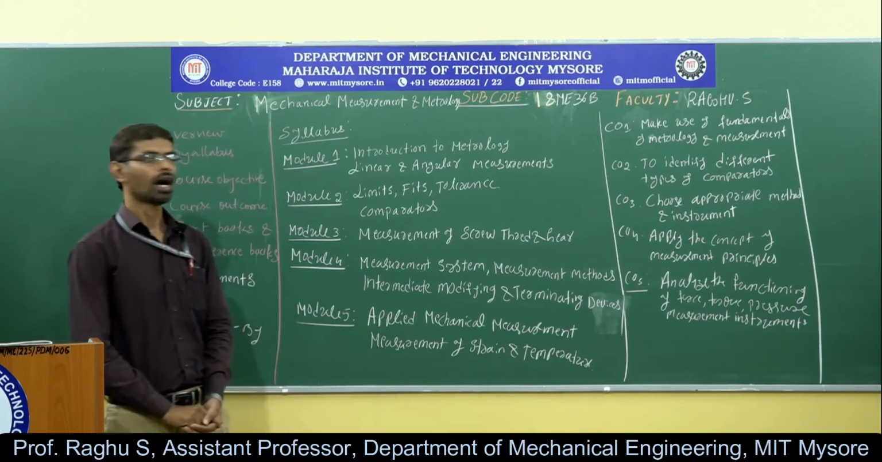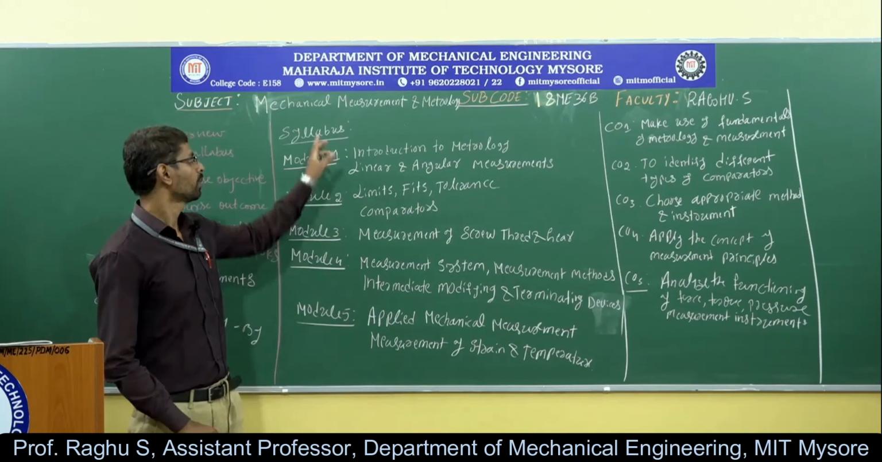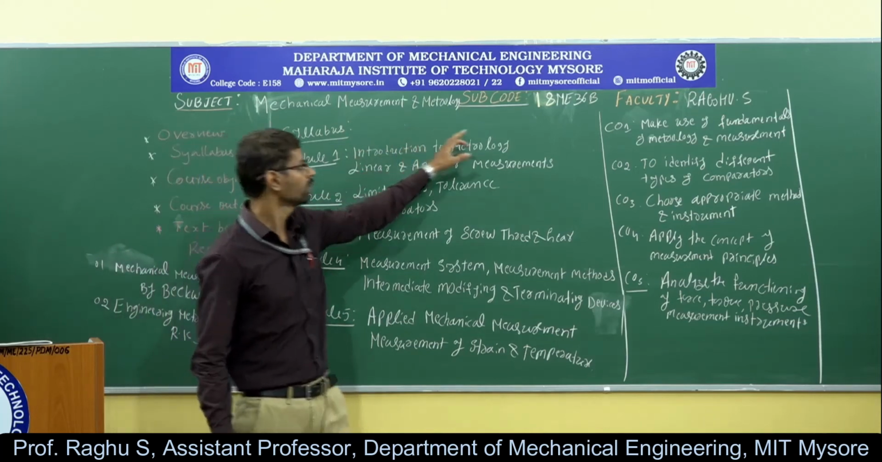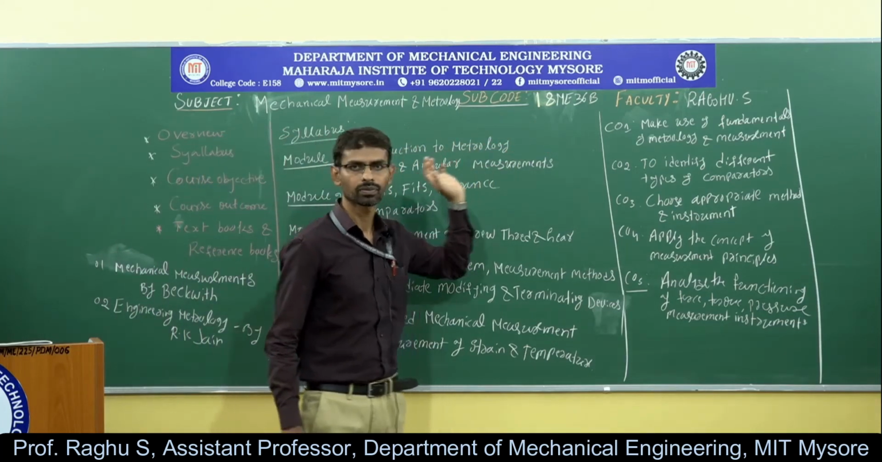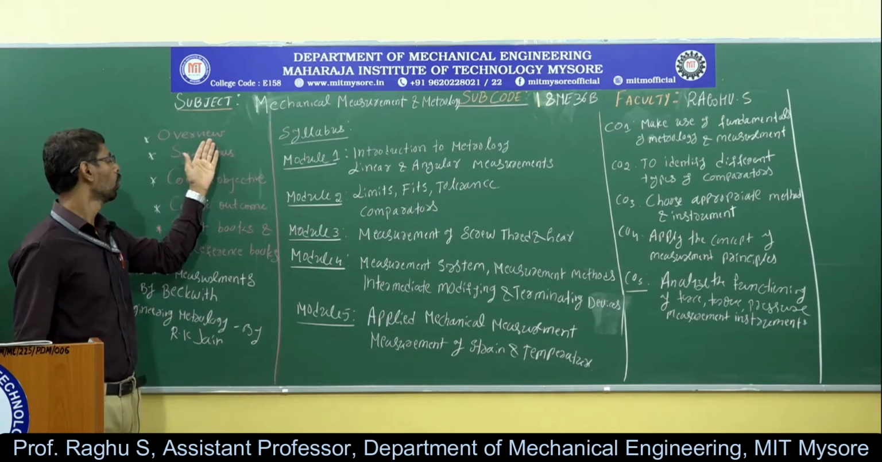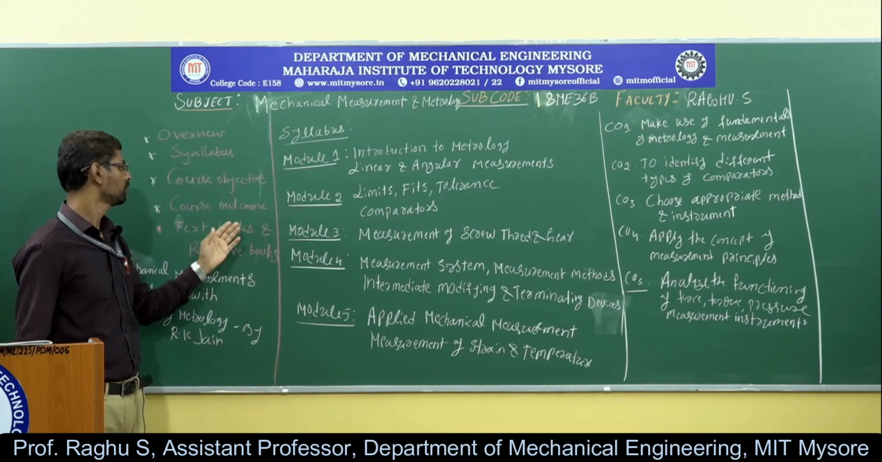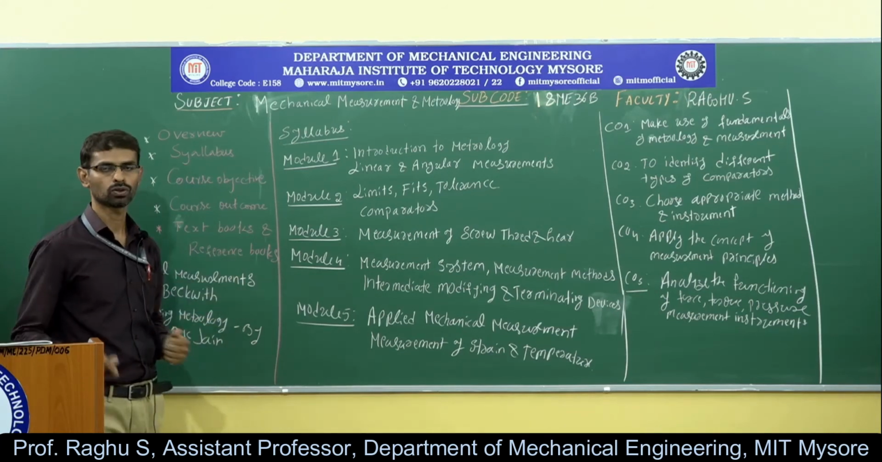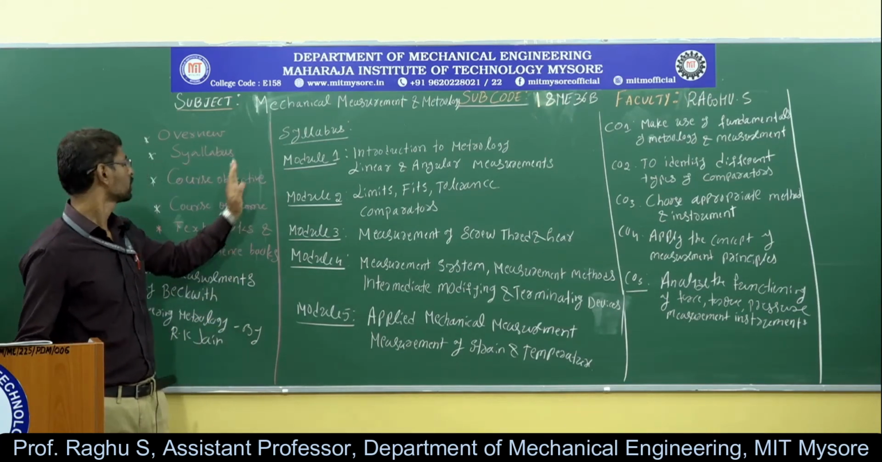Here I am handling the subject Mechanical Measurement and Metrology. The subject code is 18ME36B. So in this session, we will discuss the following contents: overview of the subject, syllabus, course objectives, course outcomes, and the textbooks and reference books.